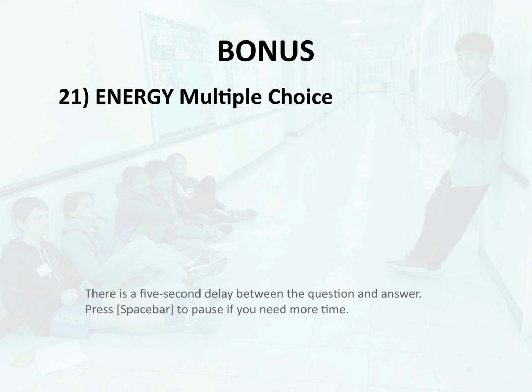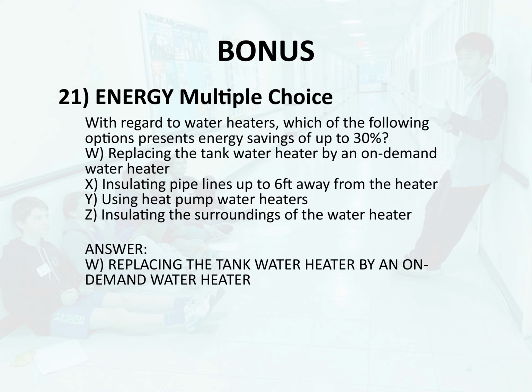Y. Using heat pump water heaters. Z. Insulating the surroundings of the water heater. Answer: W. Replacing the tank water heater by an on-demand water heater.